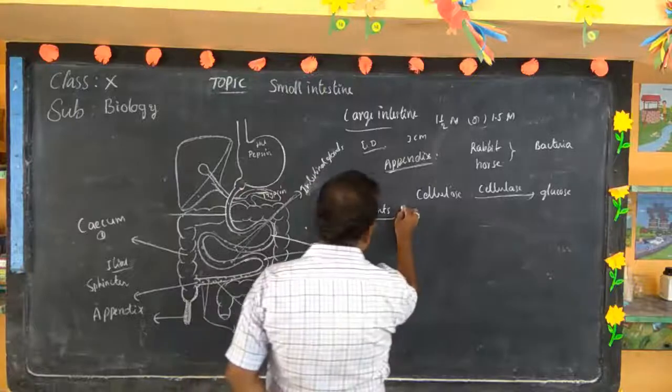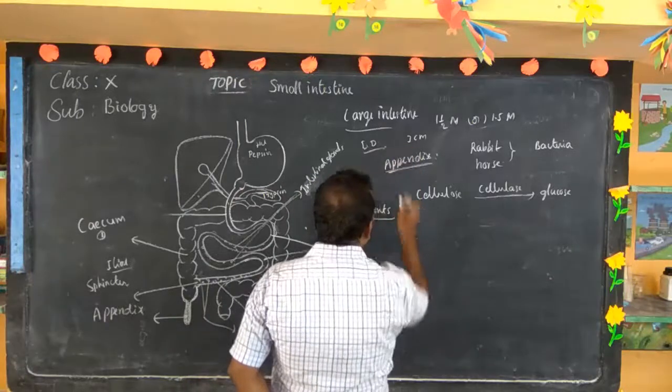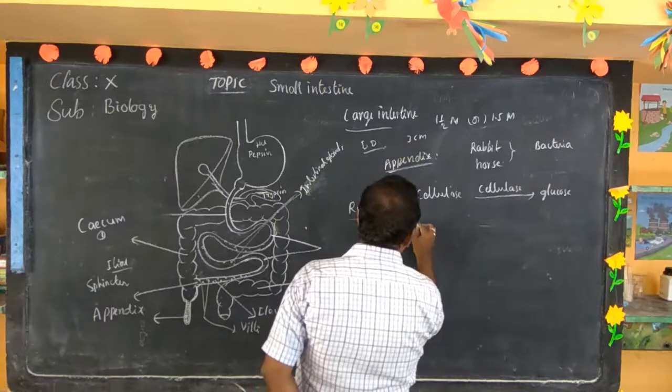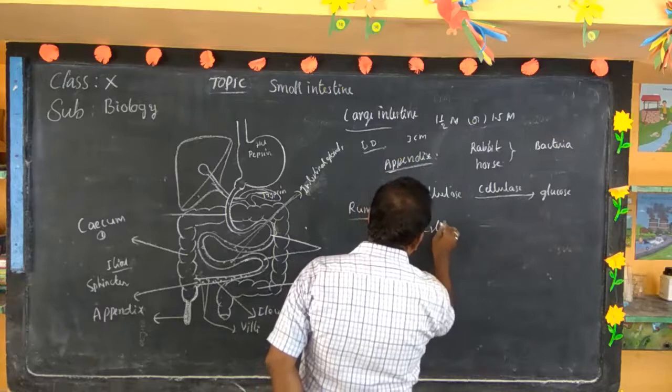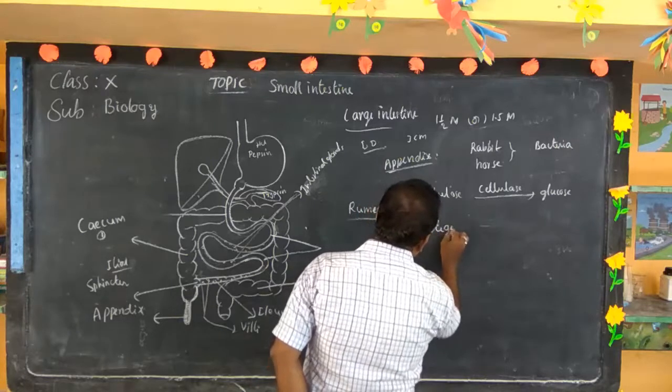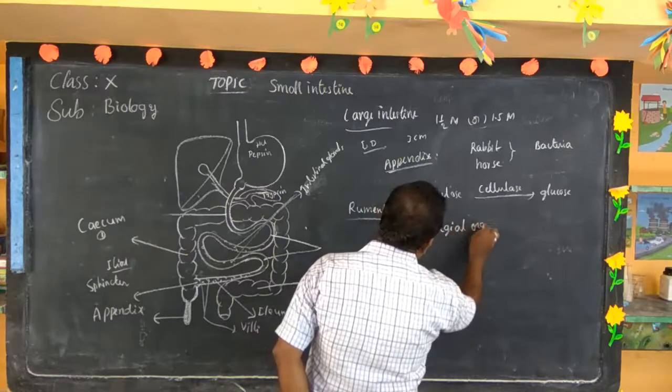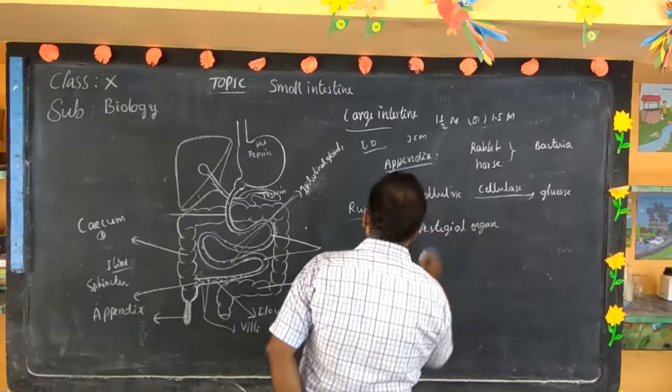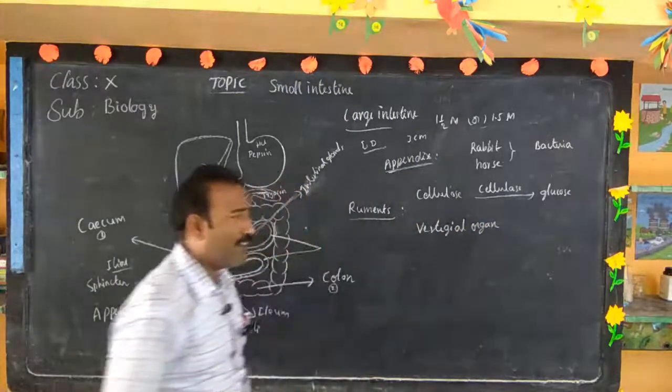It has no function. That's why in a human being, the appendix is considered a vestigial organ, a useless organ.